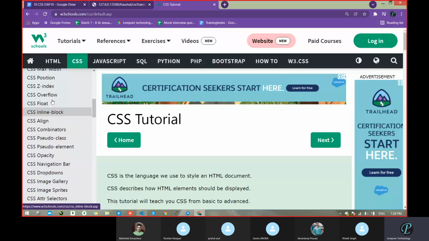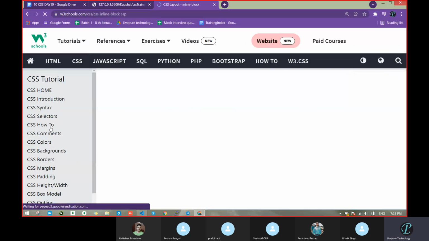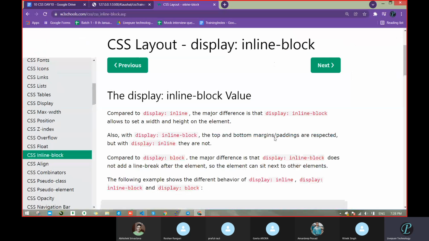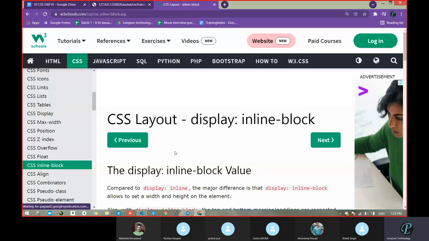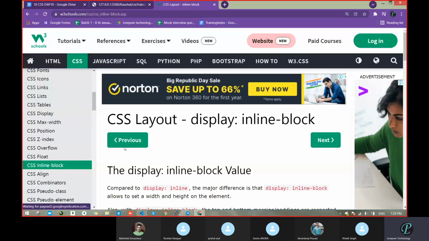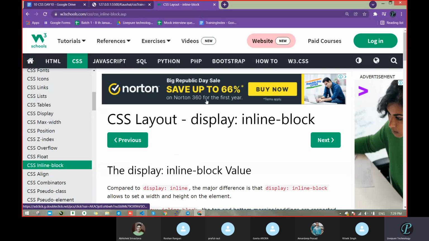Up to float we had covered. These two got missed. Okay, in that document. Do one thing. First we will cover this one. These two topics are pending actually. That was in the Saturday, Sunday class. So the CSS layout display inline block. What does display mean? Previously, what had we studied? Display, how many types? Inline, block, flex. Okay, so we had studied inline, block, flex, three things.